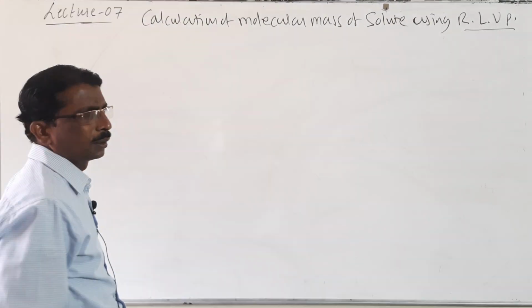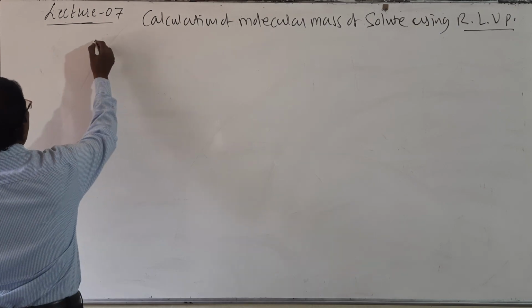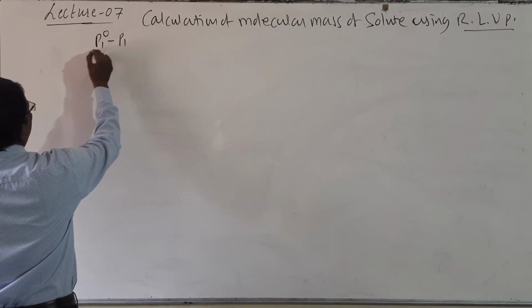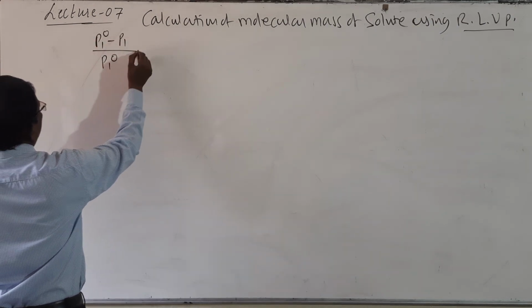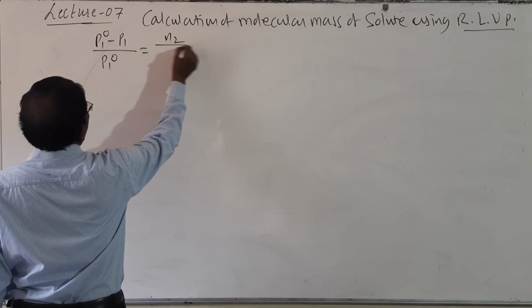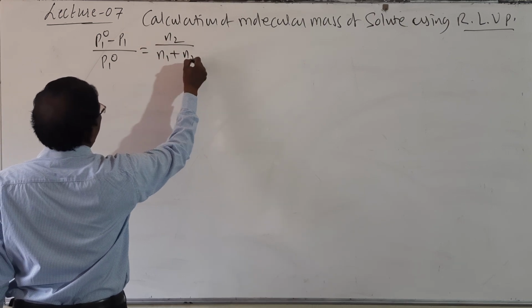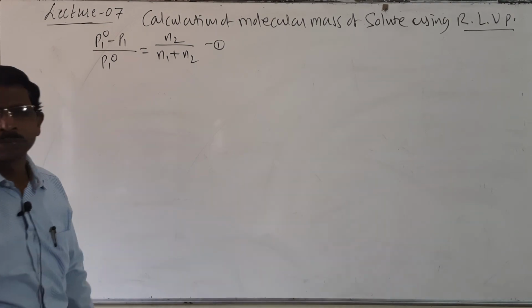So look here students, here we know that P1 naught minus P1 divided by P1 naught is equal to N2 divided by N1 plus N2, equation number 1.